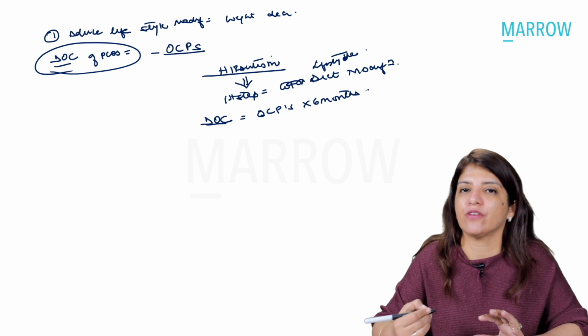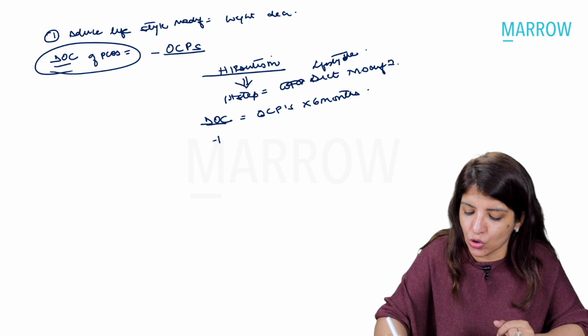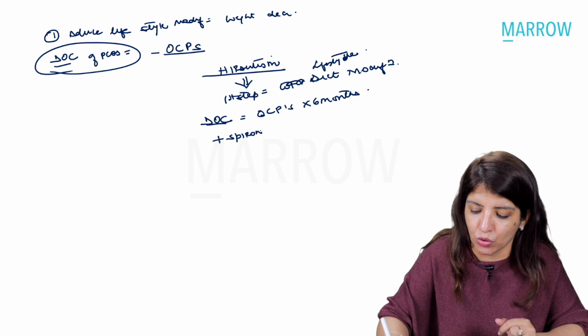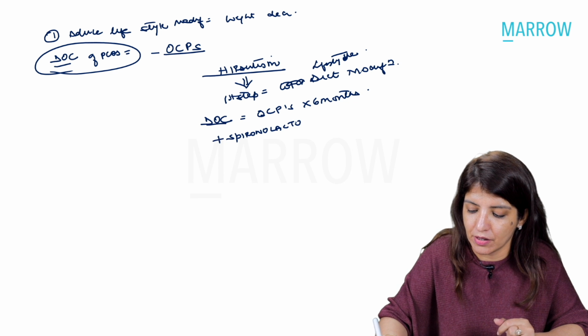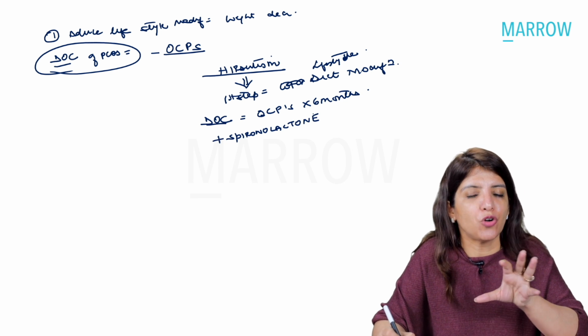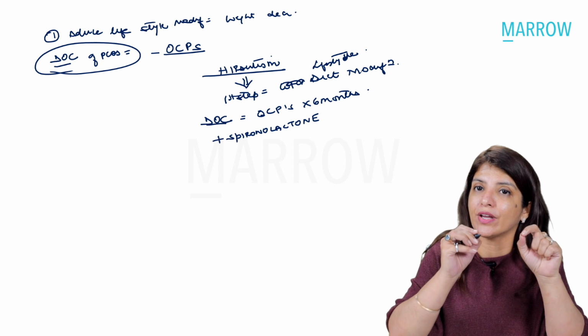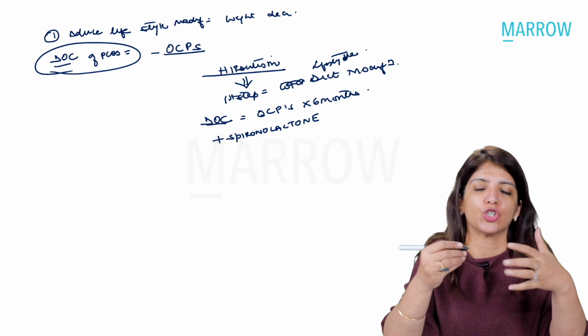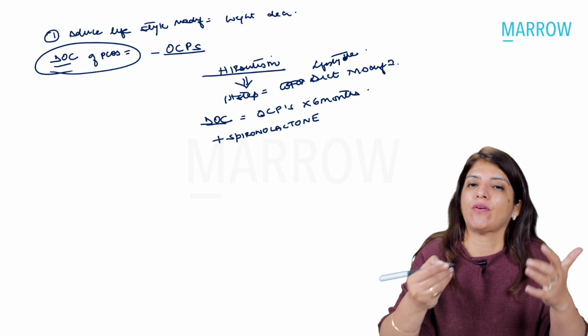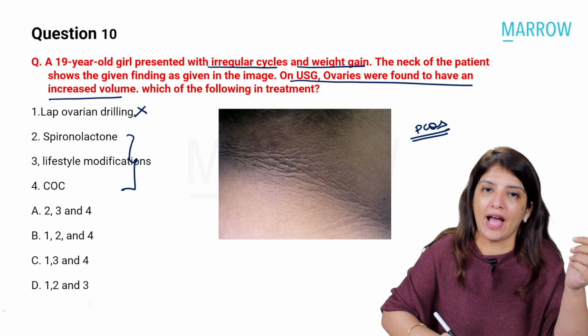After that, if hirsutism is not getting resolved, then you are going to add spironolactone. Right? I will not say that we are going to start OCPs and spironolactone together, but since in the options there was a combination of 3 things, that is why I'm going to go for 2, 3 and 4.